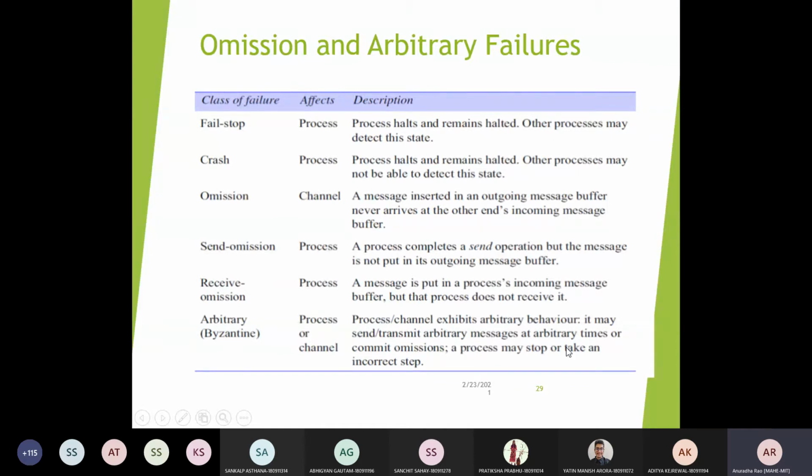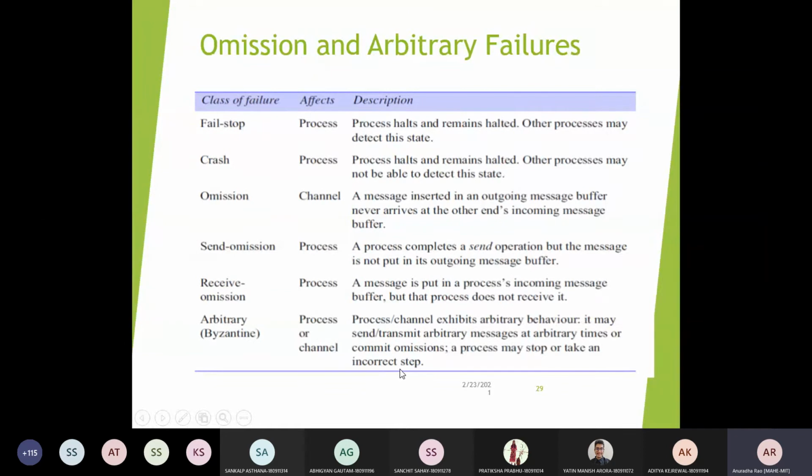In case of a process, it might execute some steps which are not intended in that execution, or it might miss some of the steps, so that it will either return a wrong value or send a wrong message. All such errors or failures come under arbitrary failures, or Byzantine failures.